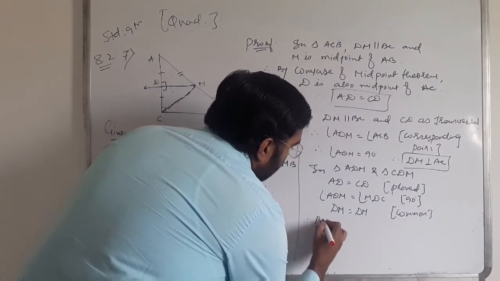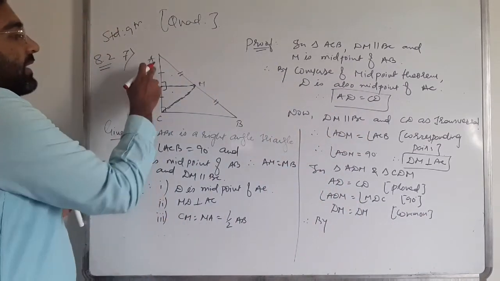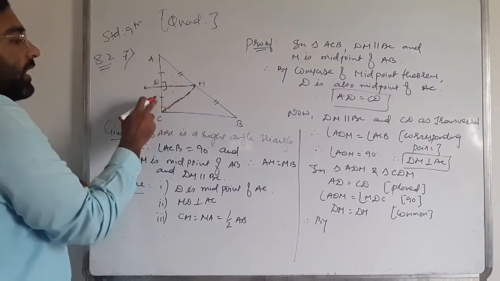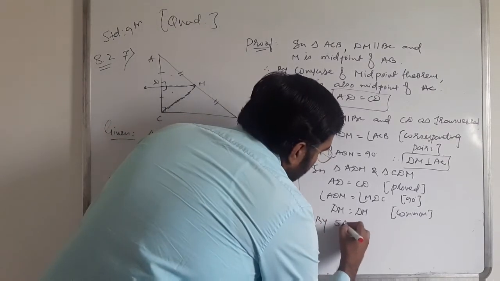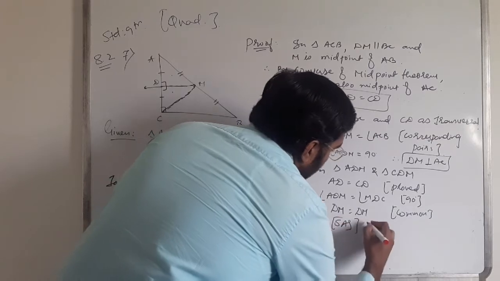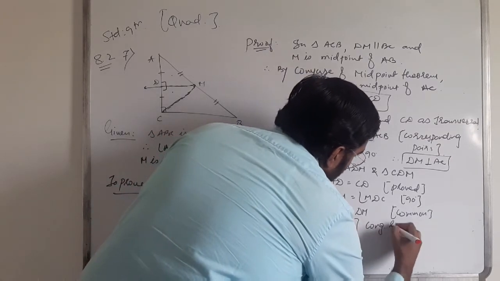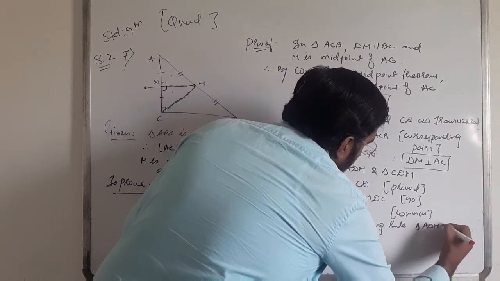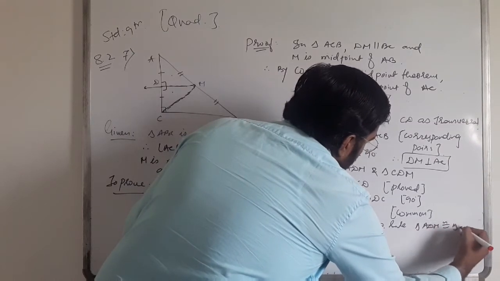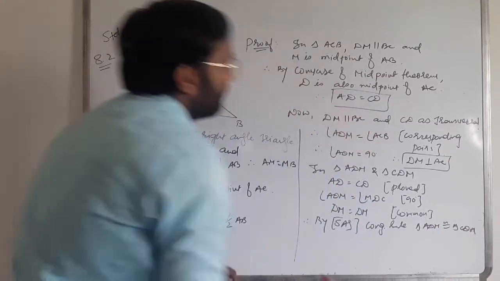Therefore, by the side angle side congruency rule, triangle ADM is congruent to triangle CDM. Clear?